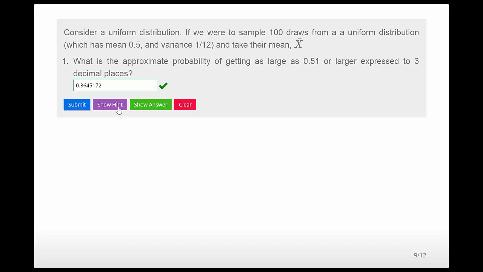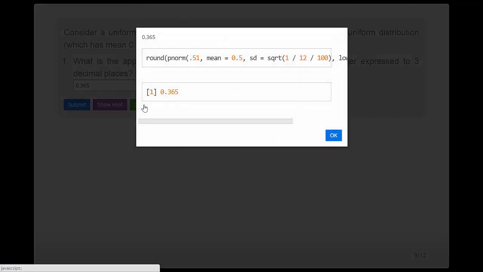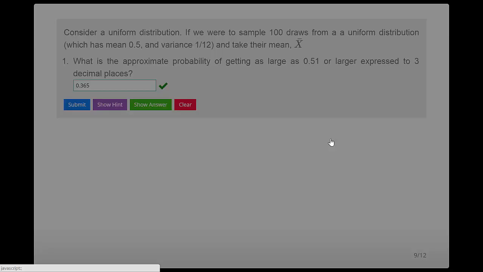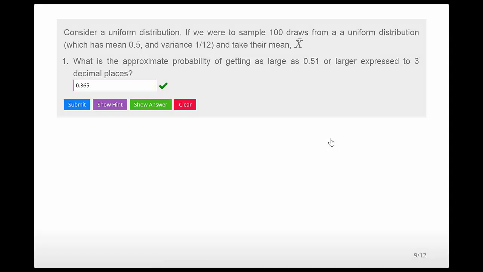And I submit. And let me show the answer just to make sure we agree. And it's the same calculation. I would note there was a little bit of poor programming I showed in there. I overwrote the default R function mean with a variable called mean, and that's a bad programming practice. So I'm actually a little glad I did that so I could point this out.